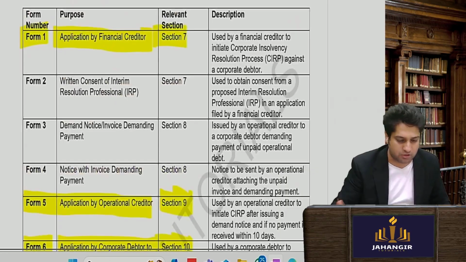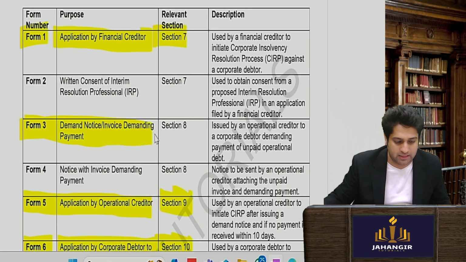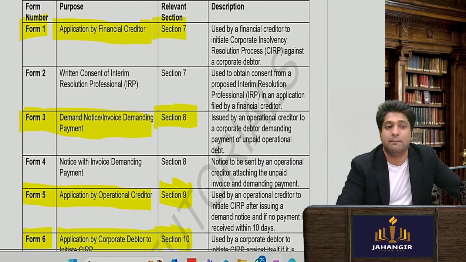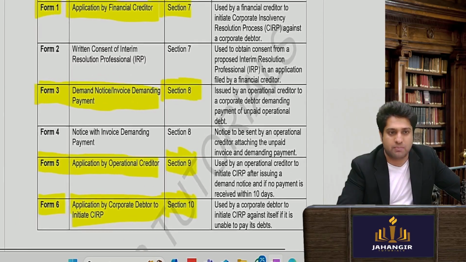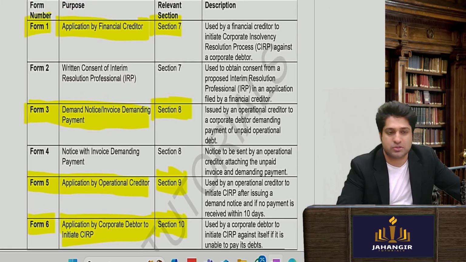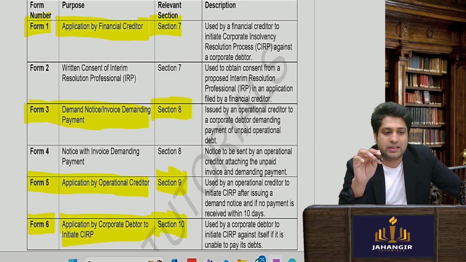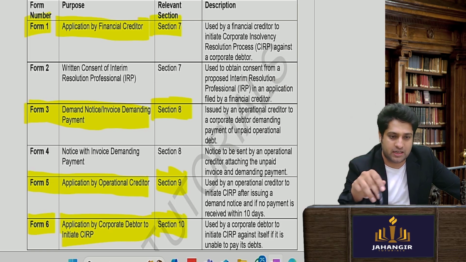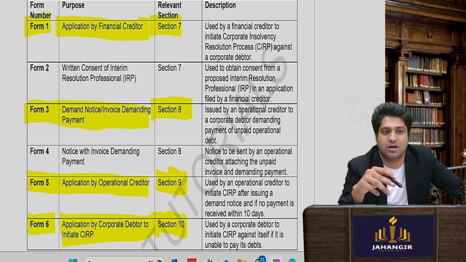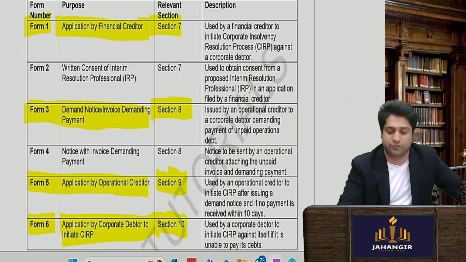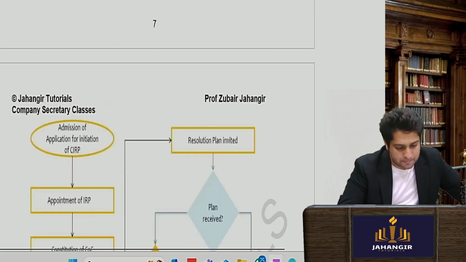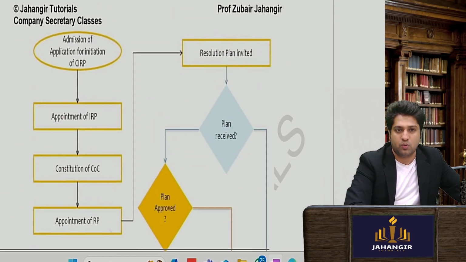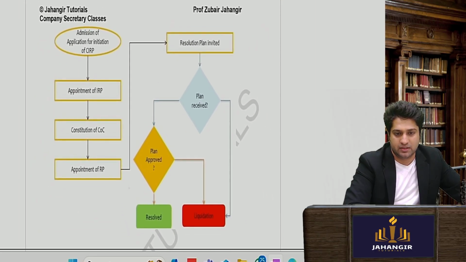And the demand notice form also, please note, section number 8, form 3, okay. I want you to remember these form numbers and quote them mandatorily in your examination, okay. Not many students are going to write, but you will write because you are my student. Form 1, 3, 5 and 6. Financial creditor, operational creditor filing a petition, demand notice is in form 3 and corporate debtor files in form number 6. Okay. Now, once they file an application to NCLT, then what happens?